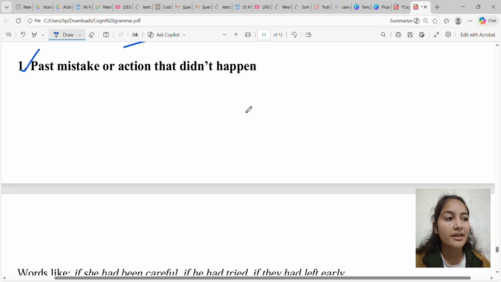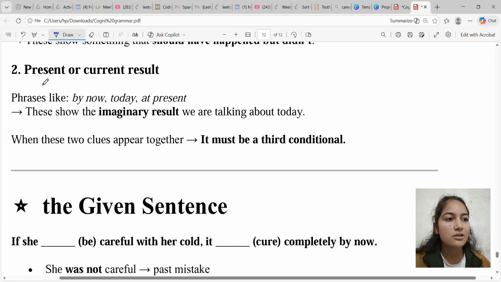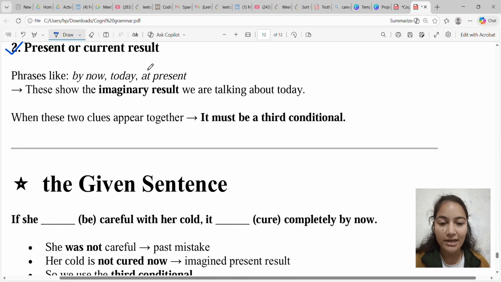And how do we identify this unreal past situation in questions? I have mentioned two clues. First is a past mistake or action that didn't happen. You have to identify whether the sentence is talking about an action that didn't even happen.